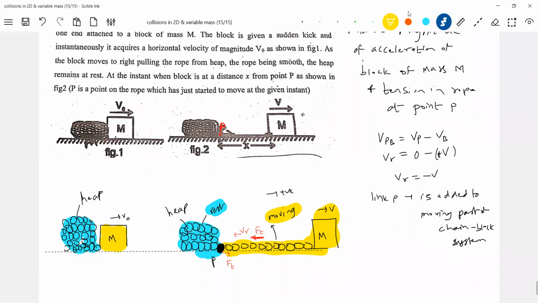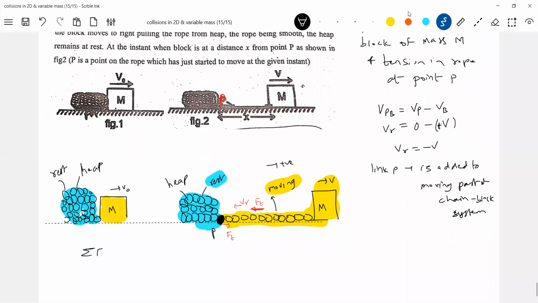So what is the initial momentum? M V naught. Applying, net force on the system is 0, I'm writing very confidently and crystal clearly. So initial momentum equals final momentum. Initial momentum is M V naught. Final momentum: M plus, what is the length of the part of chain?